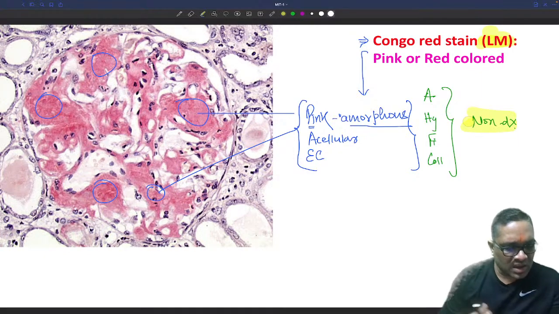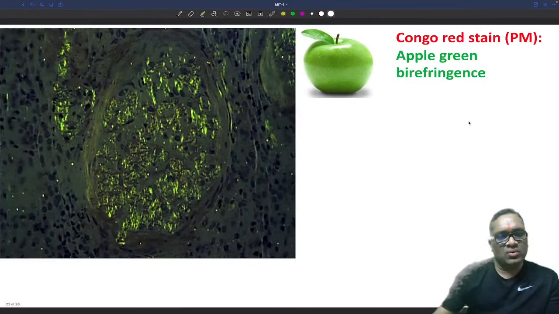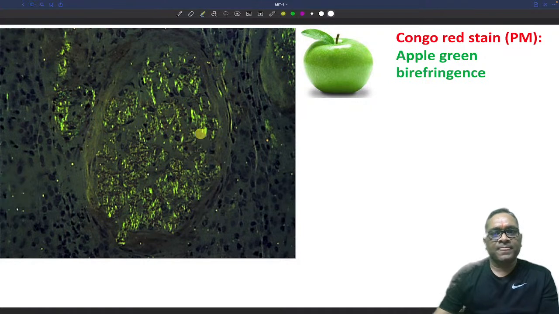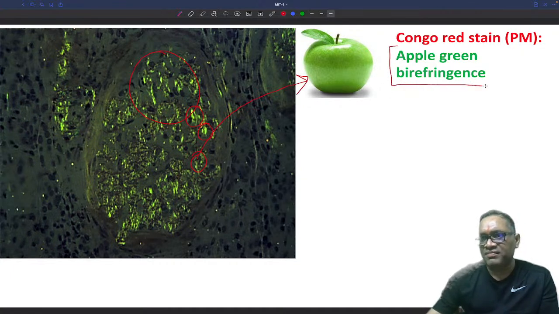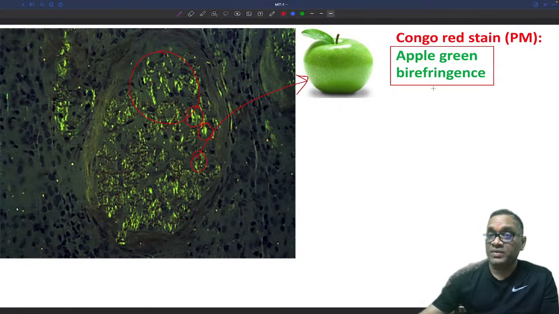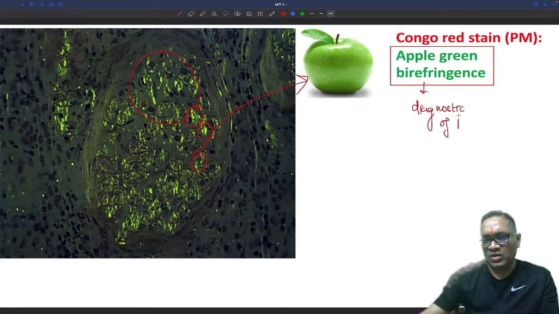So what we have to do is look at them under Congo red staining with polarized light, for apple green birefringence, right? Now when we are seeing them under polarized light, you can notice all these are apple green. So you can see apple green birefringence. When you see this on polarized microscopy with polarized light, this will be diagnostic of amyloidosis.